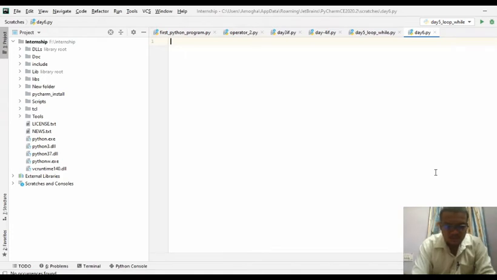We can take a list 0, 1, 2, 3, or you can generate it with range itself. So for i in range 5,